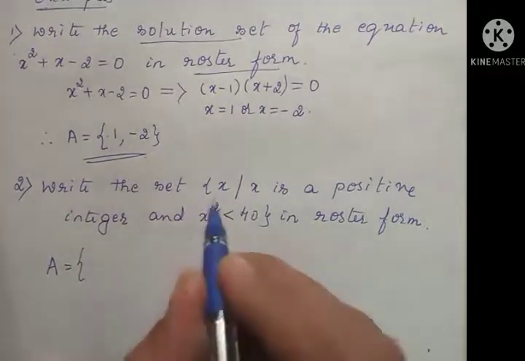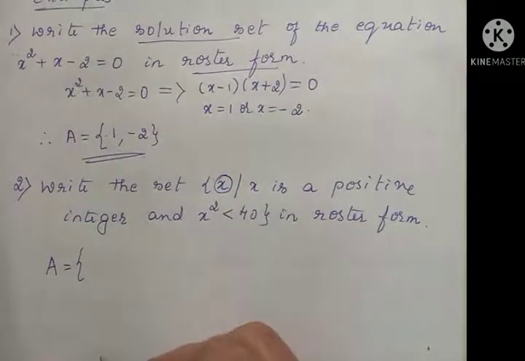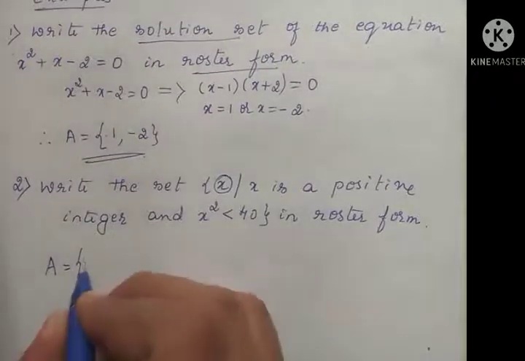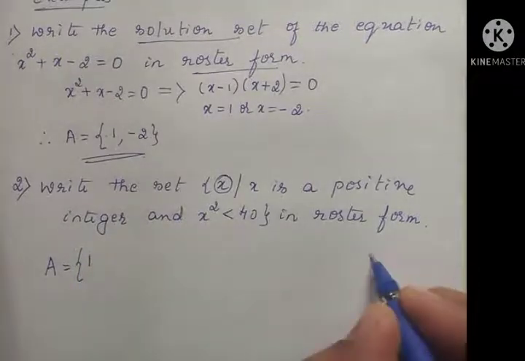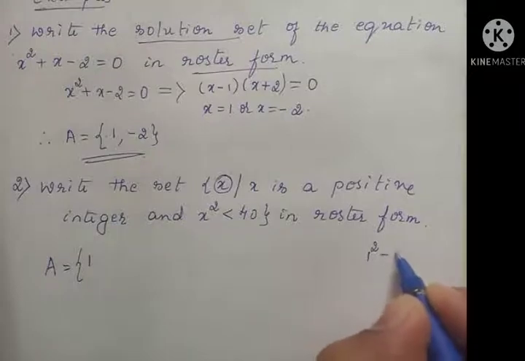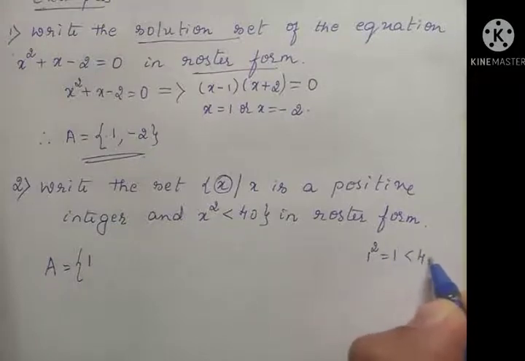You have to collect x such that x is a positive integer. A positive integer is nothing but a natural number, so you can start from 1. The first number is 1. 1 is a positive integer, and 1 square is 1, less than 40. So I can write 1.